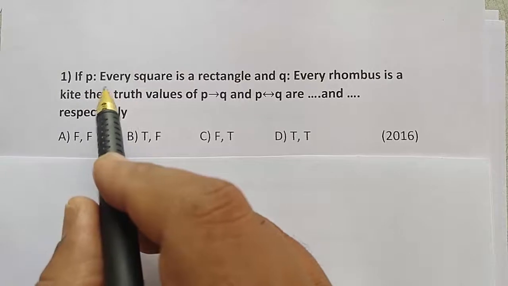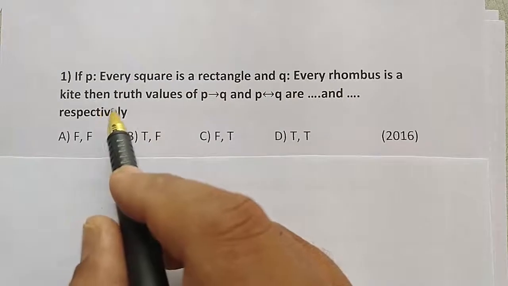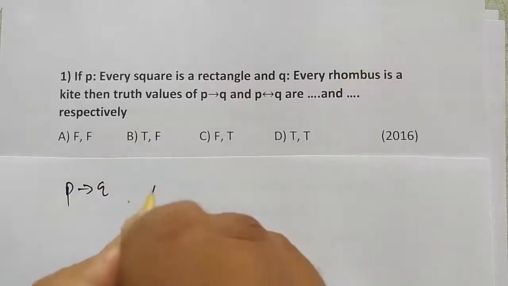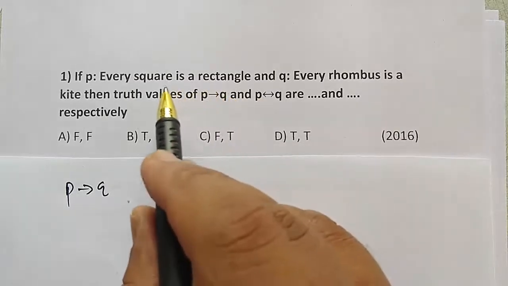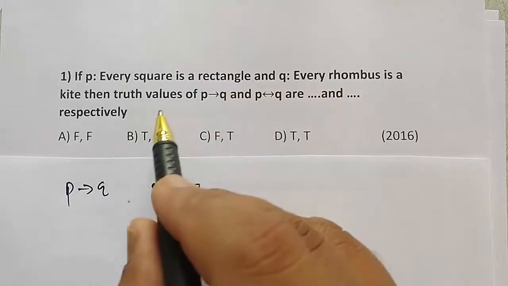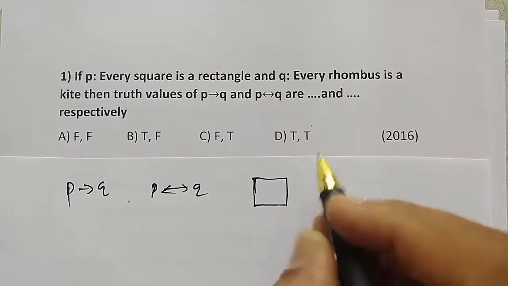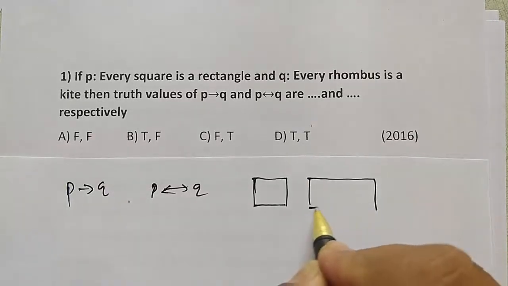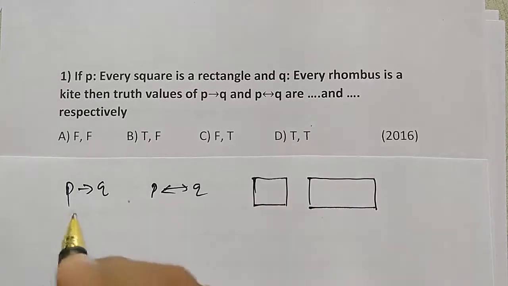Number 1. If P denotes every square is a rectangle and Q denotes every rhombus is a kite, then the truth values of P implies Q and Q implies P, that is P implied by Q. The student should know what is meant by square and rectangle, rhombus and kite. Square is all the sides are equal, whereas the rectangle is opposite sides are equal, and therefore every square is a rectangle. Its truth value is true.